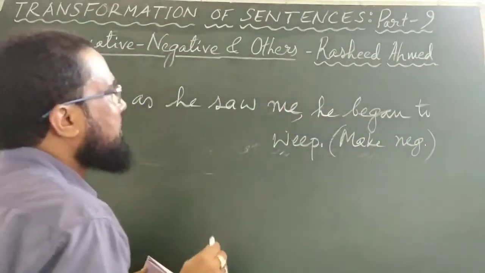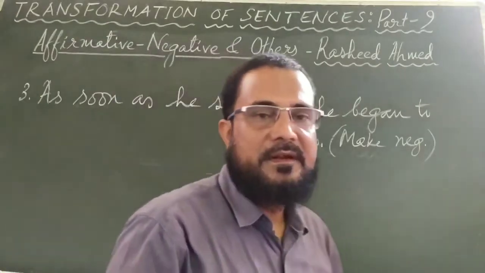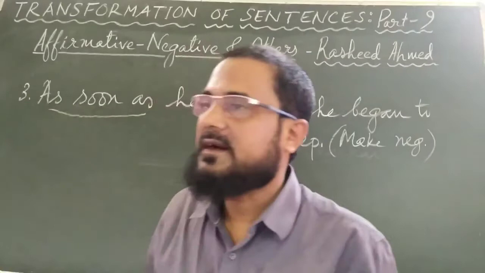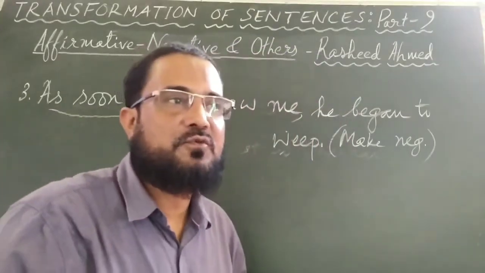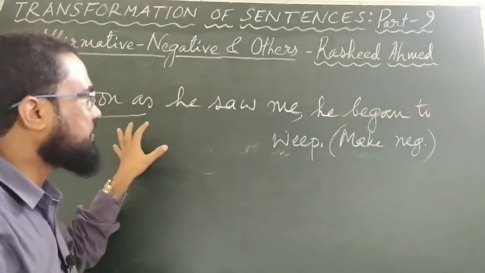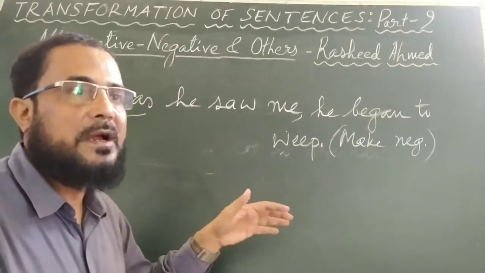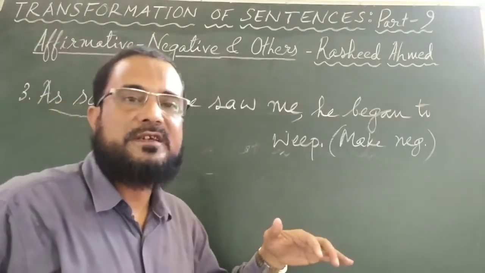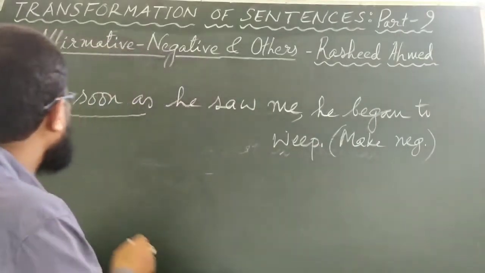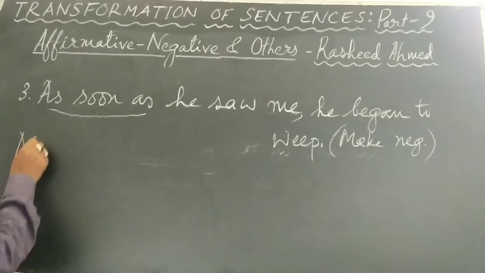As soon as he saw me, he began to weep. In this sentence, as soon as is used. As soon as is used when there are two actions, one takes place immediately after the other. Whenever you have a sentence with as soon as, then when you change it into negative, you have to use no sooner. In place of as soon, you will use no sooner.